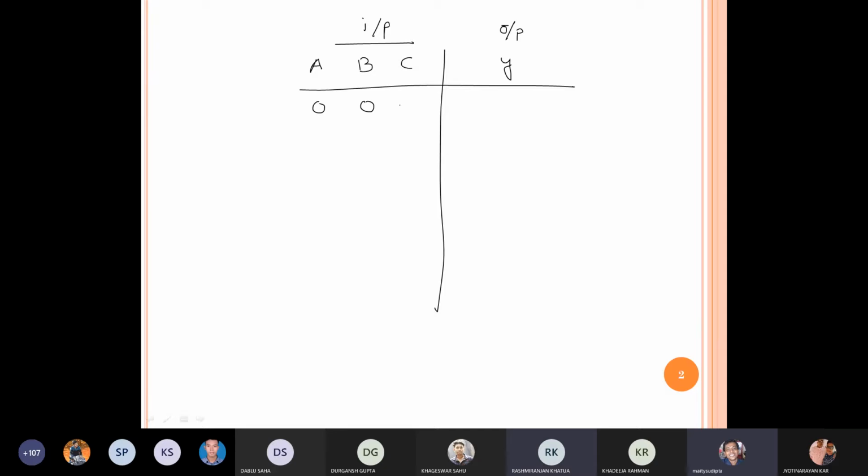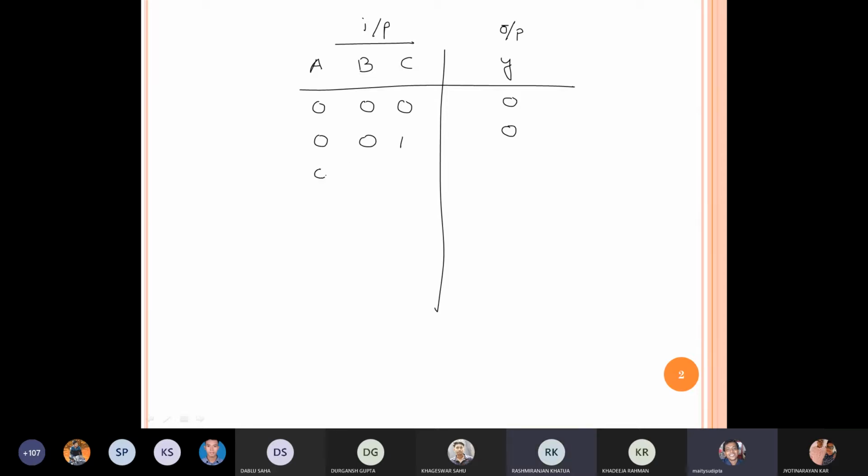Now suppose I have A, B, and C, three inputs. Those are inputs. And here I am writing the output, and we have only one output, Y. I'm writing something: suppose 0, 0, 0, and then the output will be 0. If I give 0, 0, 1, arbitrarily, the output is also 0.